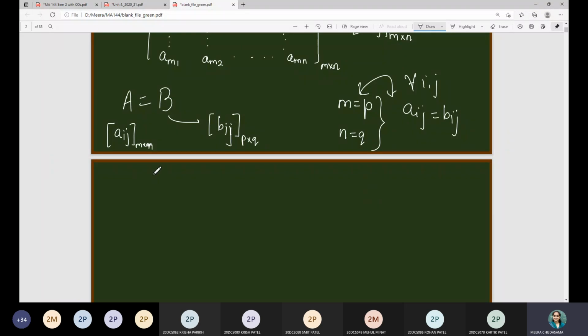Next, suppose your matrix consists of only a row, means the first row is given, we don't know the number of columns, it may be any number. In general, if I write A1 and so on, such a matrix is called a row matrix because there is only one row. Independent of the number of columns, if there exists only one row in the matrix, then such a matrix is called a row matrix.